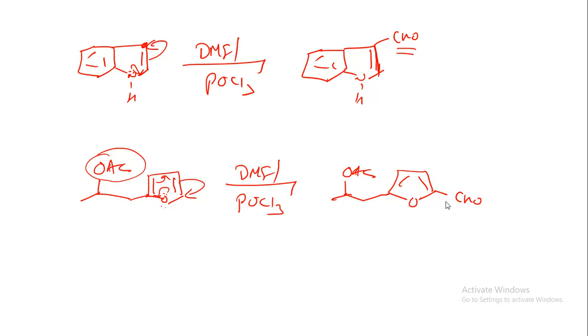So this is the application part, and we can write the same for thiophene also. Sulfur, with the same reagent, so we can put the CHO group at the second position. Suppose we have a fused ring, let's say an anthracene ring.